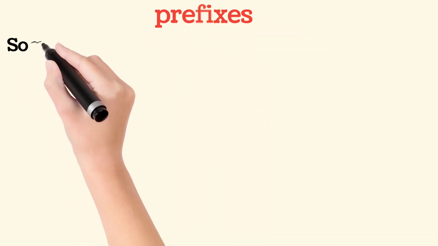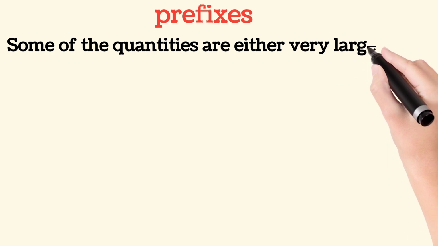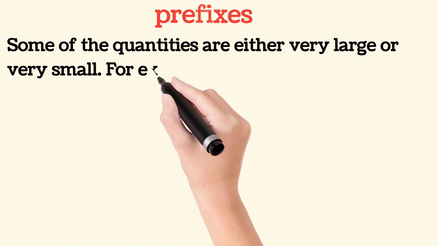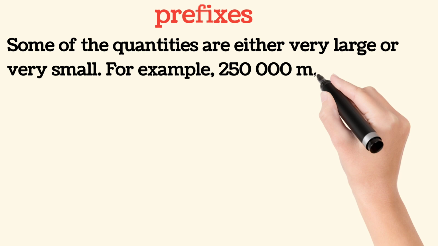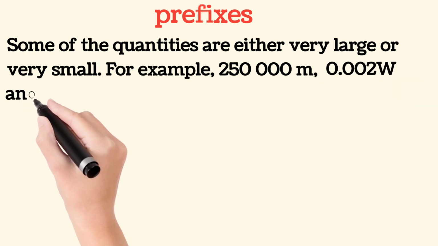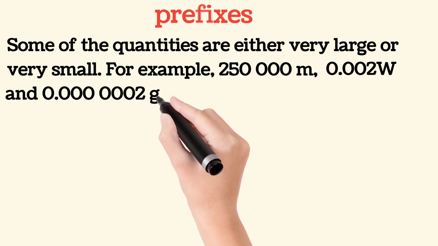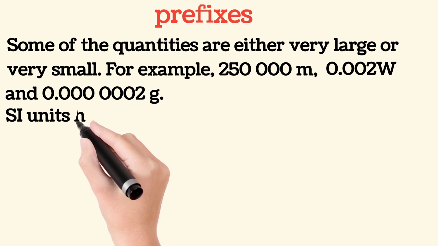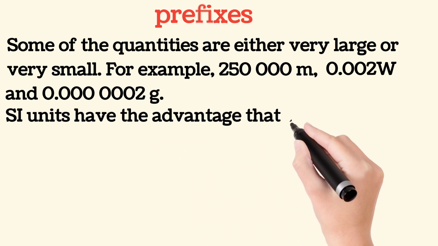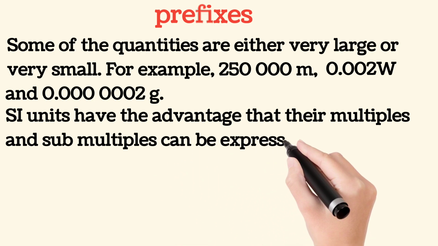Prefixes. Some of the quantities are either very large or very small. For example, 250,000 meters, 0.00 watt and 0.00000002 gram. SI units have the advantage that their multiples and submultiples can be expressed in terms of prefixes.